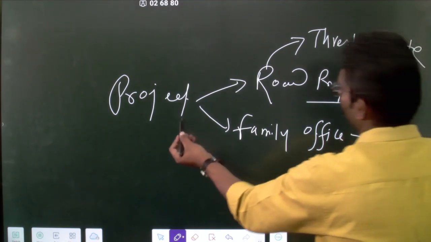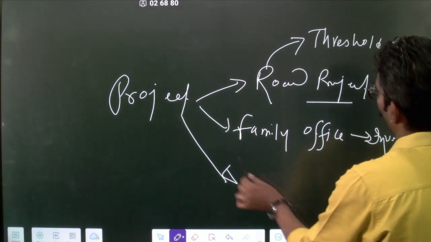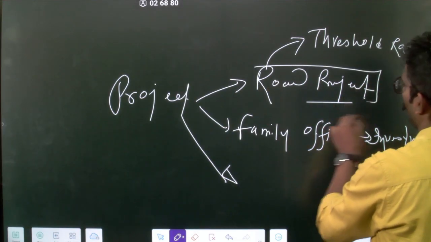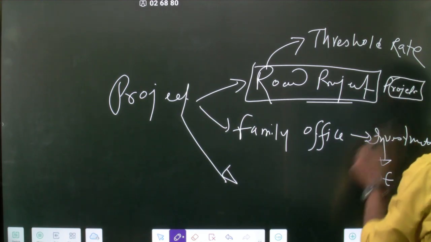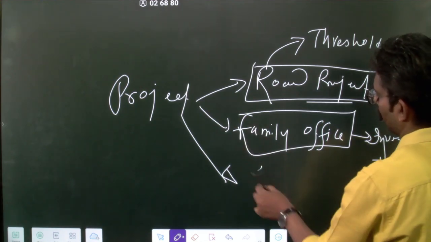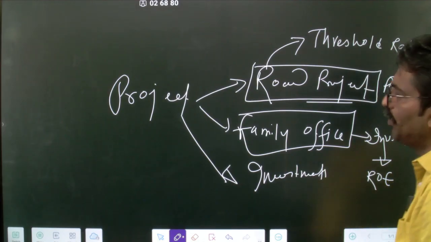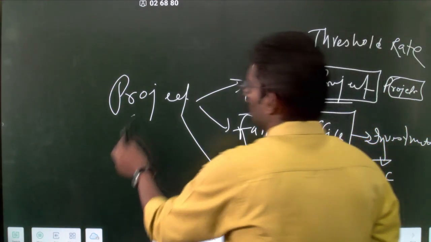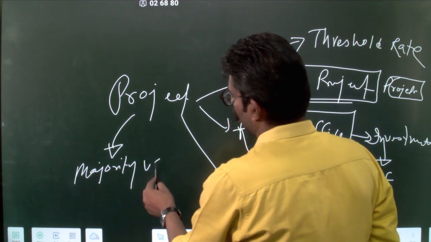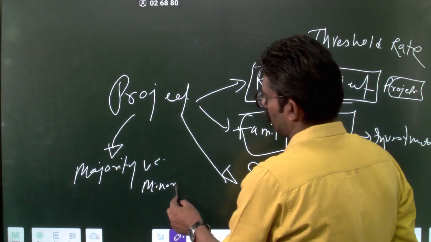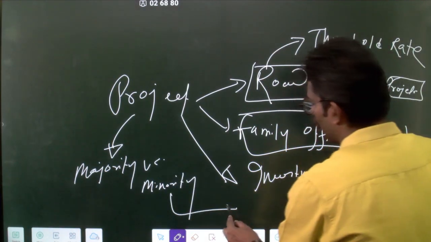If you are investing in maybe, so this is a family office, so this is actual projects. These are project businesses versus these are investment offices. Investments. It will also depend on whether you are a majority shareholder versus a minority shareholder. If you are a minority shareholder, you are only bothered about.